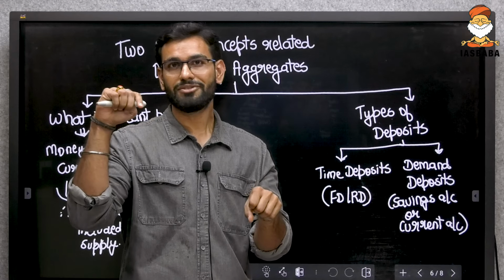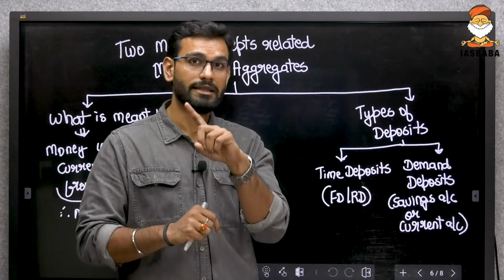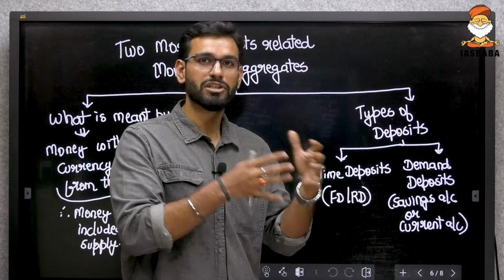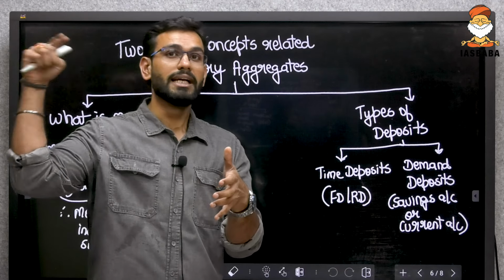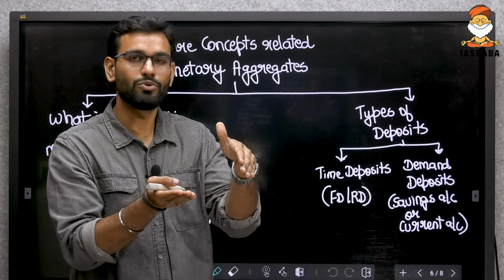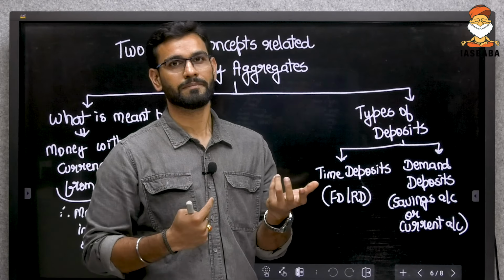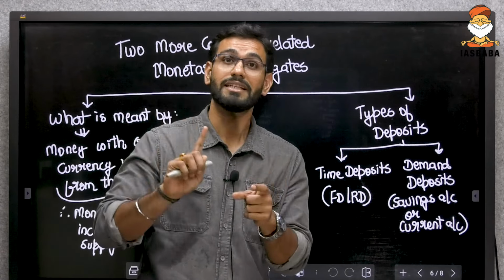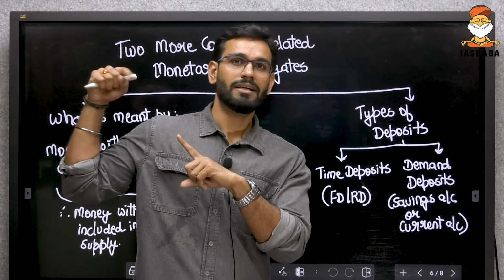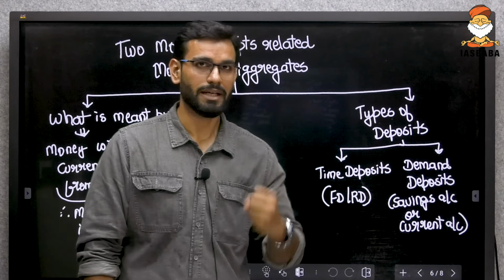And there is not enough cash in the system to honor all our deposits, which is why even if one bank fails today, it poses a systemic risk to all the other banks. That is why when Yes Bank failed and its depositors wanted to withdraw cash, RBI had to step in and assure the depositors that your money is safe. Because if all of them went to Yes Bank to withdraw cash, there is not enough money and the entire banking system would have collapsed. Because where will the cash come from? From other banks, and then they will face a cash crunch. And to protect that, RBI would have had to print more money and more money would have gotten created, leading to inflationary problems. Anyway, let's come back.